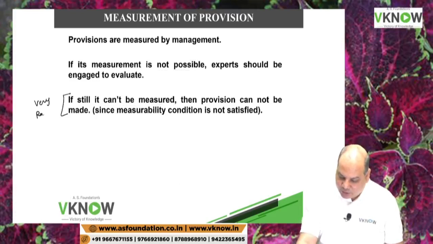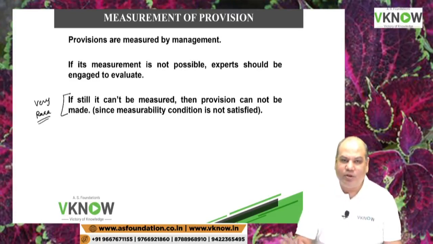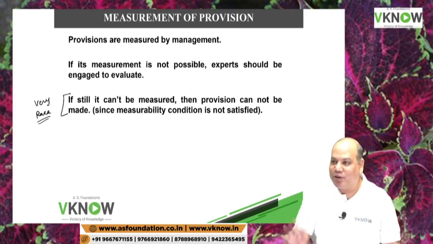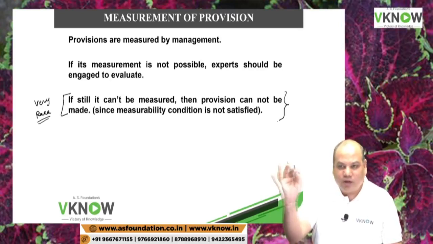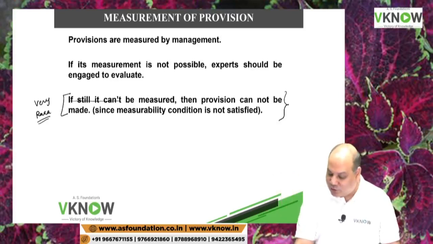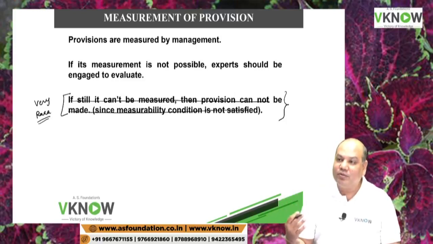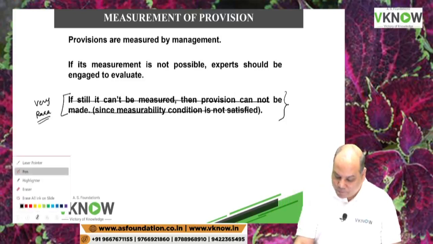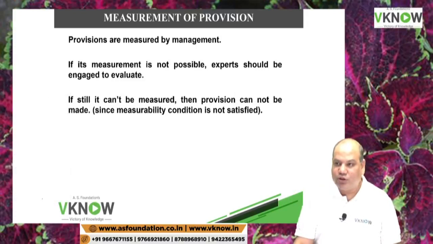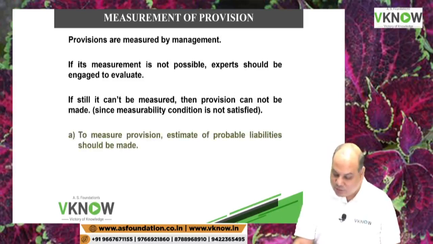I have done audit of many companies, big companies, listed companies, when I was doing articleship, and after articleship also I worked for some time. It is normally done. So this line exists in your book only. Practically, companies are able to estimate the provision, but theoretically, if it can't be estimated, then provision should not be made. Then you can disclose it as a contingent liability if it meets the requirement of contingent liability, okay.